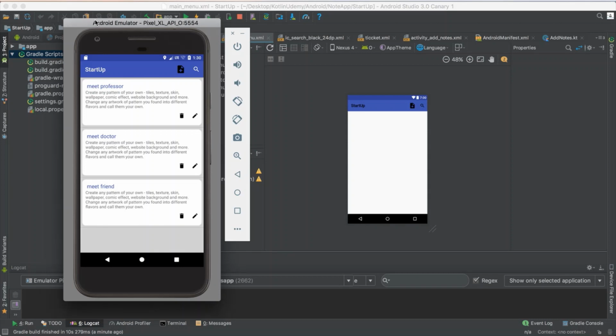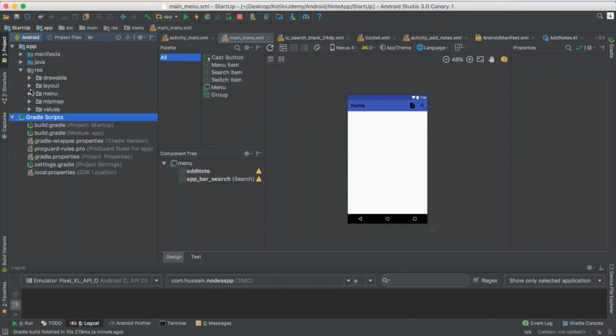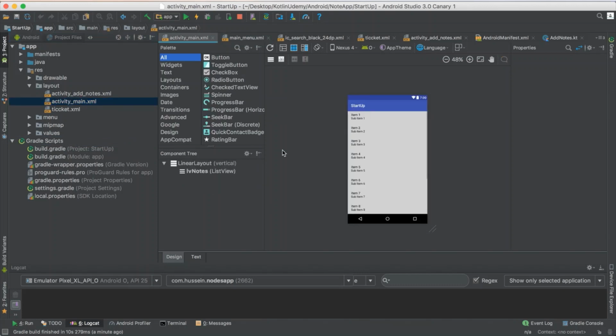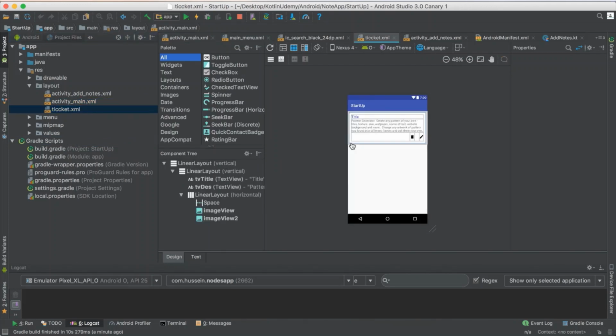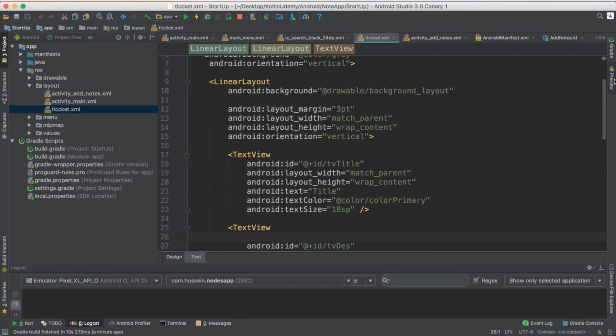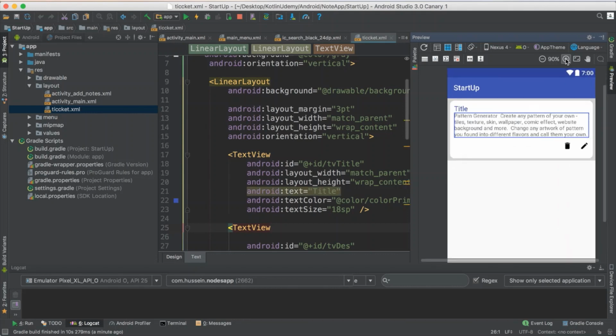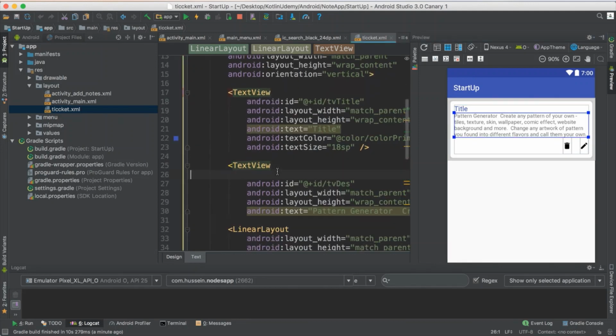But let me just add some final things. Here I want to add some spaces before the word. So if I go to my layouts and say ticket, in the ticket, if you remember, this is the ticket, and I don't want them to start in the same place, so I want to add padding. Padding means inside the object. Margin means between one object and another object.